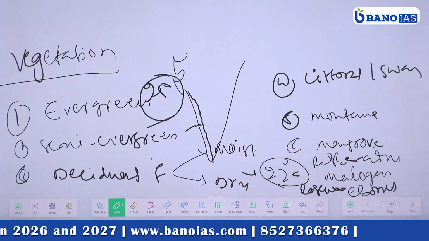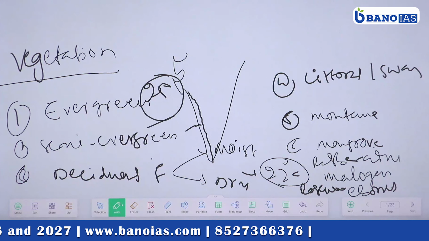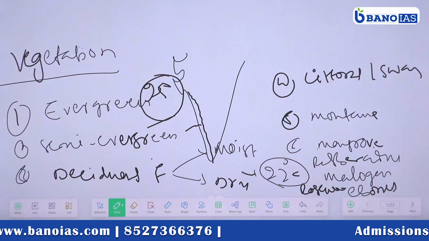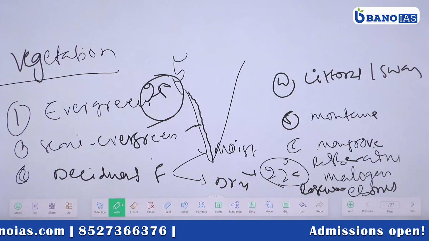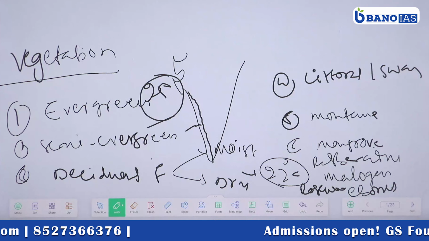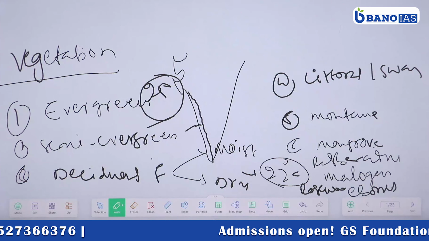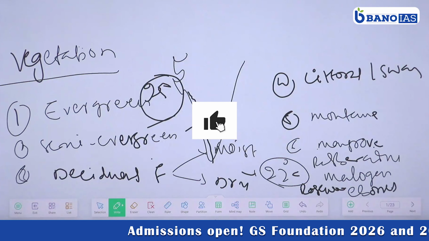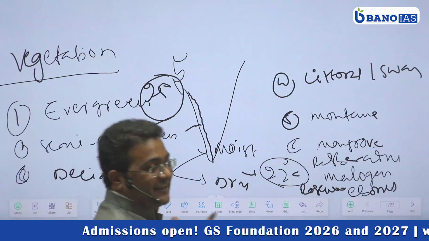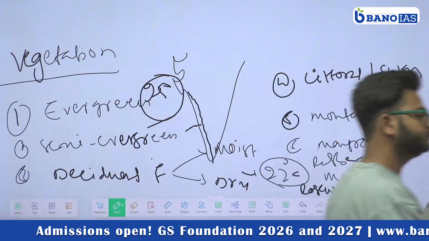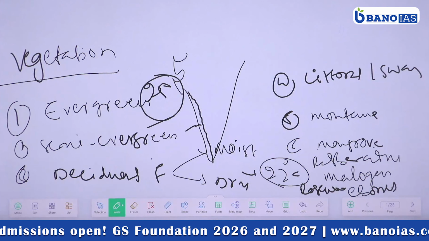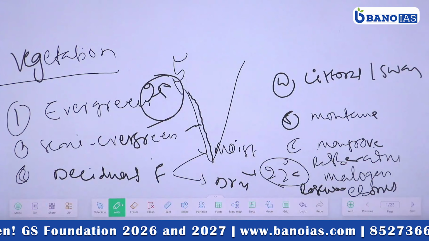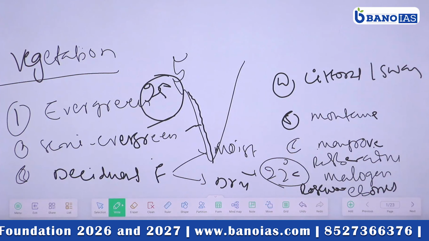Rosewood, ebony, aini, है ना? These are some of the plants which can be grown in the western part of the Western Ghats and Northeast India and Andaman Nicobar Islands. Try to remember, इसके ऊपर क्वेश्चन आया था. Temperature over 22 degrees centigrade and rainfall over 250 centimeter rainfall. Over, क्या बोल रहा हूँ? Over or plus 250 centimeter rainfall.